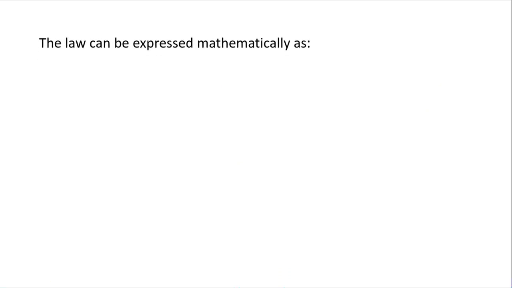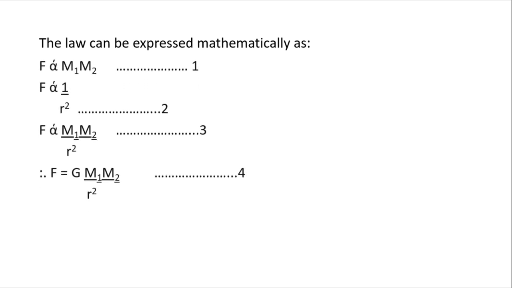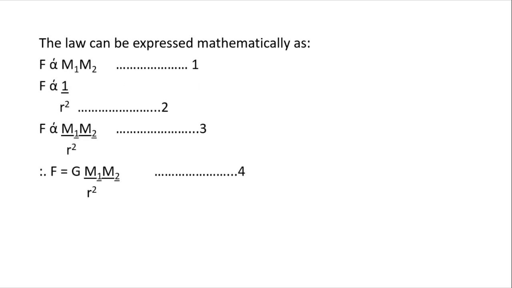Now, for every physical law, we have a mathematical representation. That is the only way we can grasp or express how we feel about something. Good. Now, remember the law says the force of attraction between two bodies is directly proportional. Now look at this equation number 1. Look at force. This symbol means directly proportional to the product of their masses. So look at this, M1 and M2. So F is directly proportional to this.